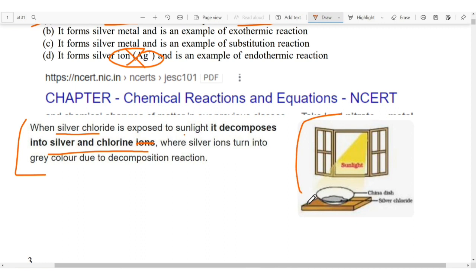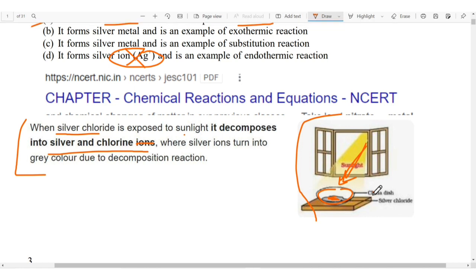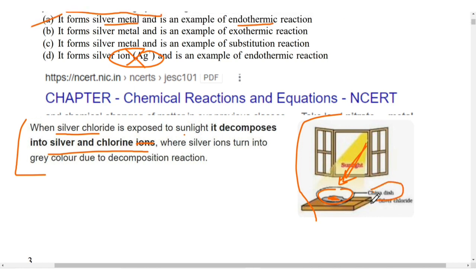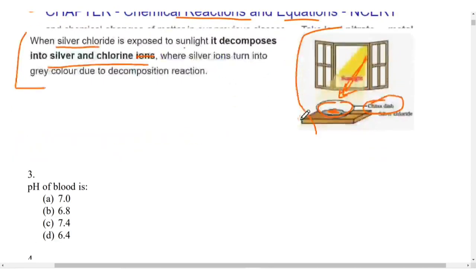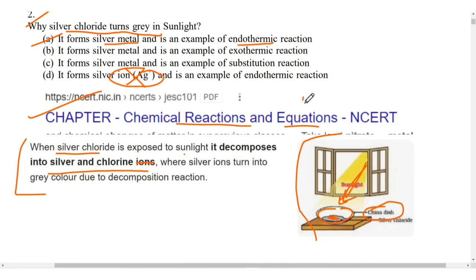So this is the diagram showing that sunlight is coming, and if silver chloride is placed in it, it will turn gray in color. It is like kept in a china dish. We have seen this in our chemistry practical classes. So it is from the chapter Chemical Reactions and Equations of NCERT. Okay. It is again of class 10th.